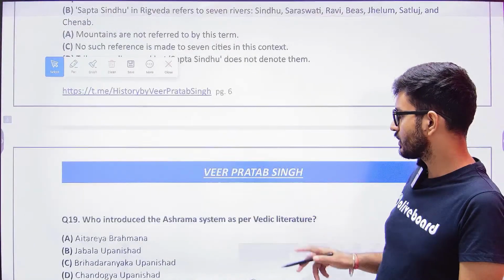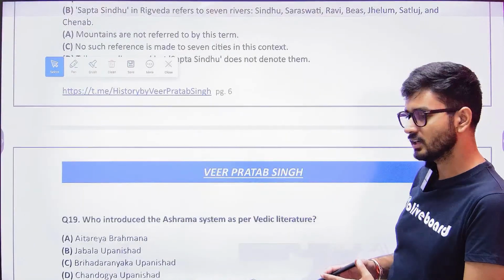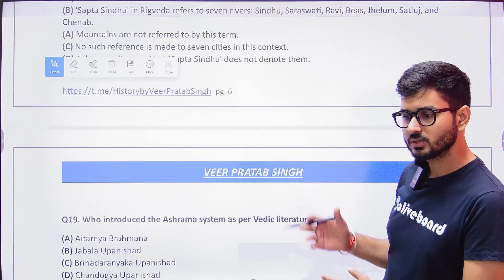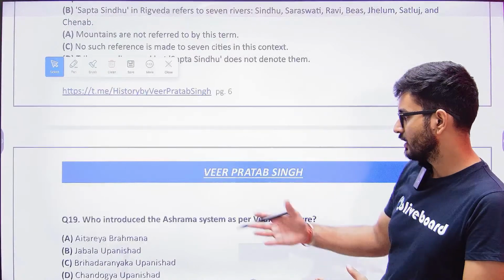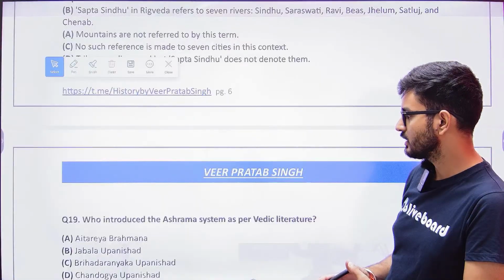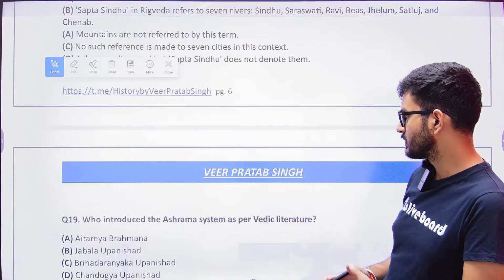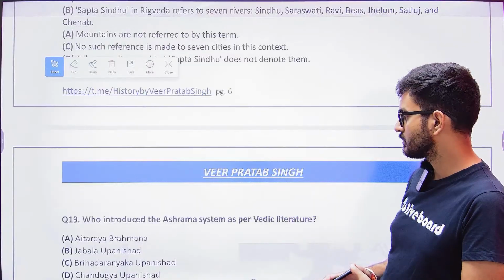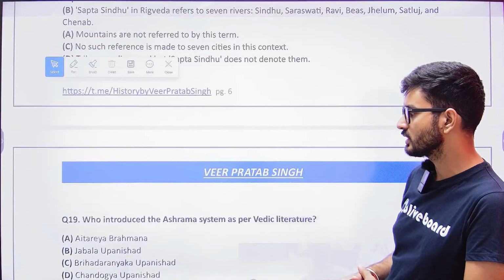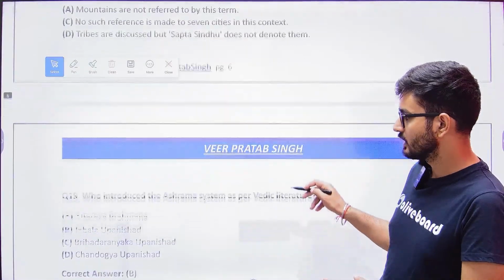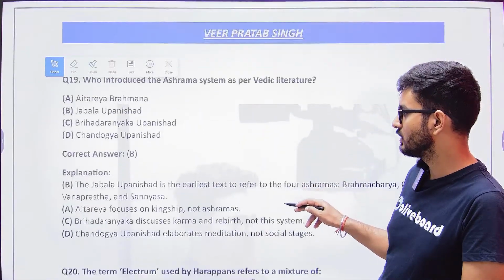Now, the next one: who introduced the ashrama system as per the Vedic literature? It could be the Aitareya Brahmana, Jabala Upanishad, Brihadaranyaka Upanishad, or the Chandogya Upanishad. Once again, the ashrama system is not mentioned in the Aitareya, not in the Brihadaranyaka, not in the Chandogya, but in the Jabala Upanishad.